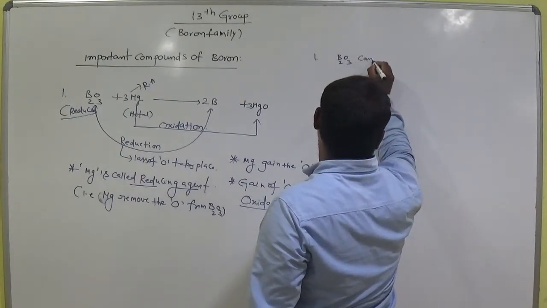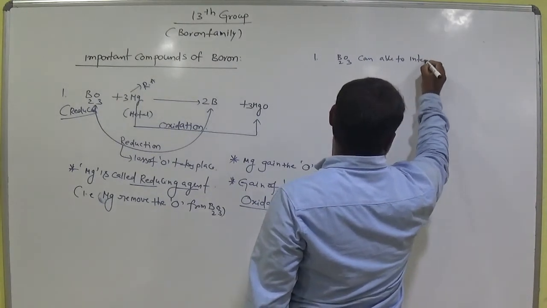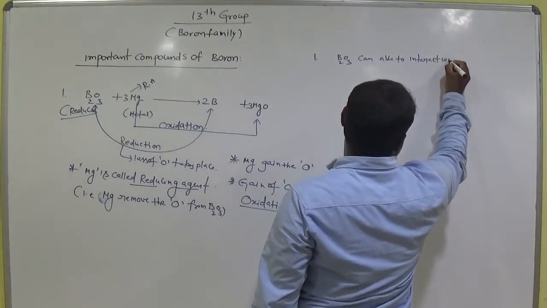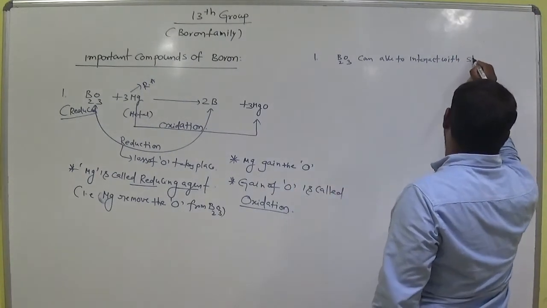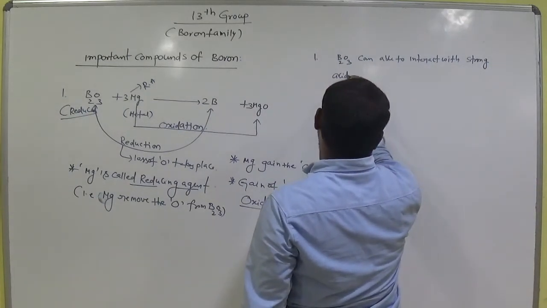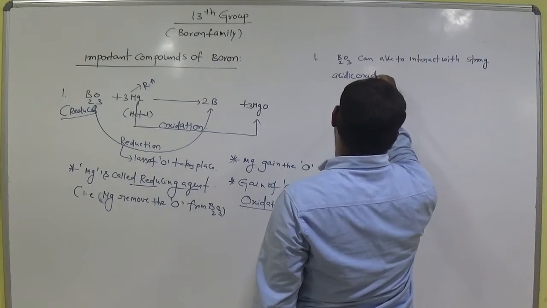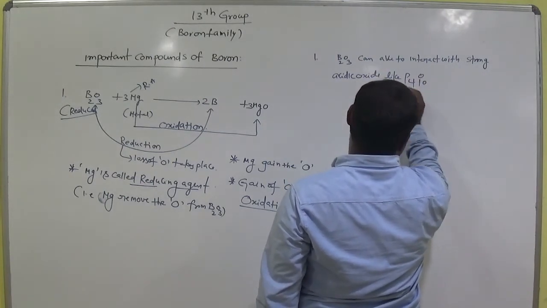And next one, B2O3 can interact with strong acidic oxides like P4O10.